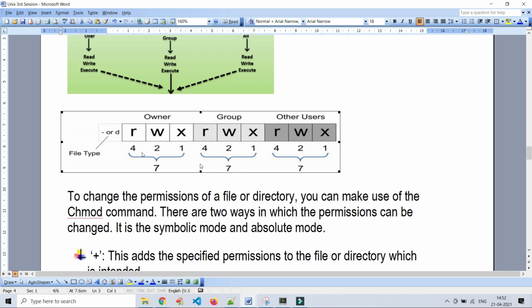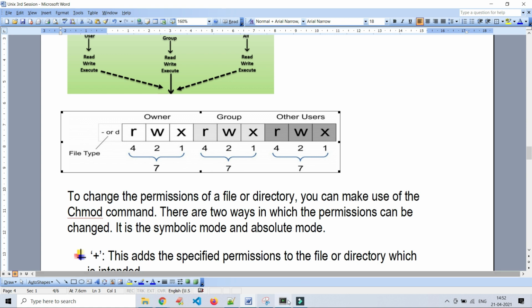Execute means 1. In any of the places, if you want to give the read access, you should give 4, and if you want to give the write access, you have to mention 2. If you want to give the execute permission for that file or directory, you have to mention 1. Total, what is the total value? 7.